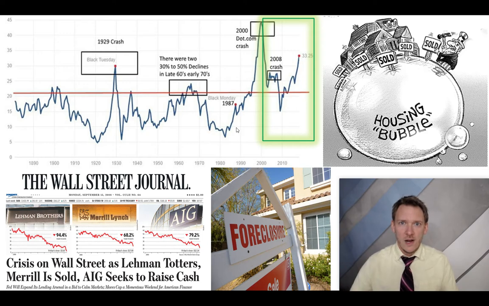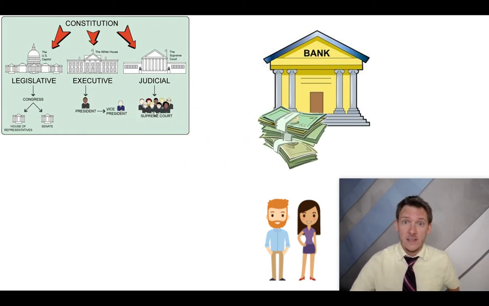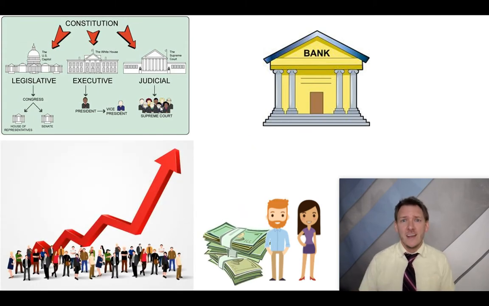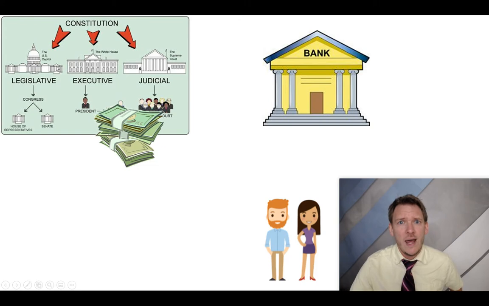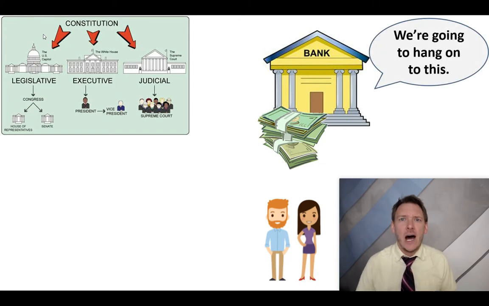So we're going to look at this crash, the collapse, and see how did the government try to stimulate the economy. The first thing that the government tried to do was to loan money to the banks, basically giving free money to the banks. And then the theory was, well, then the banks are going to loan it out, people are going to spend it, and that will stimulate the economy. But that did not happen. What actually happened was the government did, through the TARP program, loan tons of money to the banks, and then the banks sat on the money.